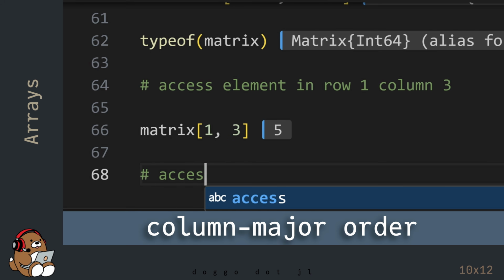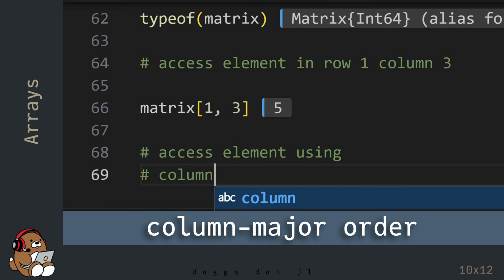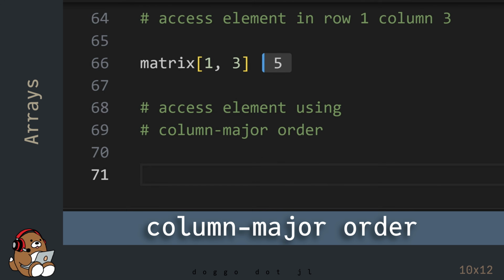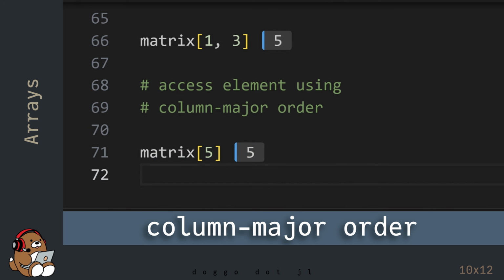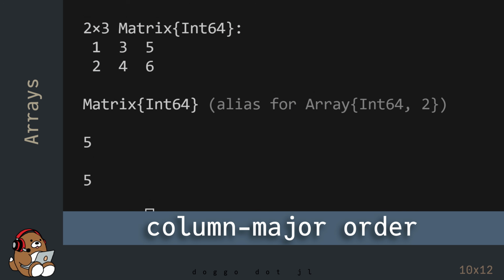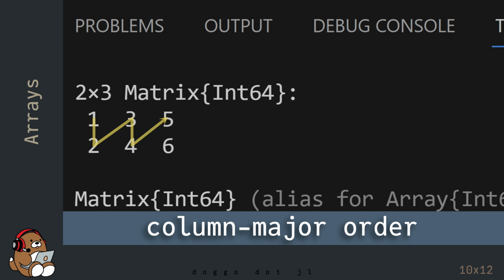Julia uses column major order, so you can index a matrix using this concept. In this example, the fifth element has a value of 5, because the index numbers follow this column major order zigzag pattern.